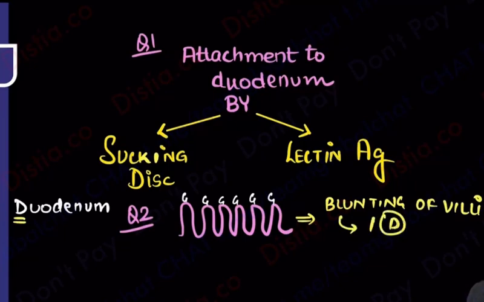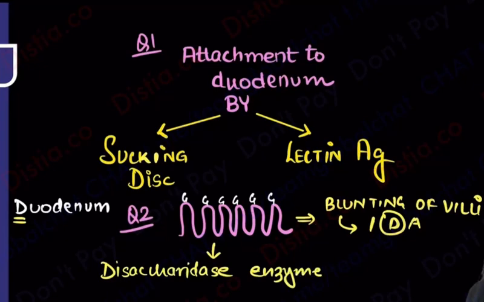Iron deficiency anemia will occur. There is IDA, as iron will not get absorbed because the duodenum is affected. One more thing, because the duodenum is affected, there is another deficiency that the patient lands up with, and that is disaccharidase deficiency. Disaccharidase enzyme deficiency is also noted because of the duodenum. So you'll say simple, duodenum gone, so iron deficiency occurred, and disaccharidase is also not going to be there.